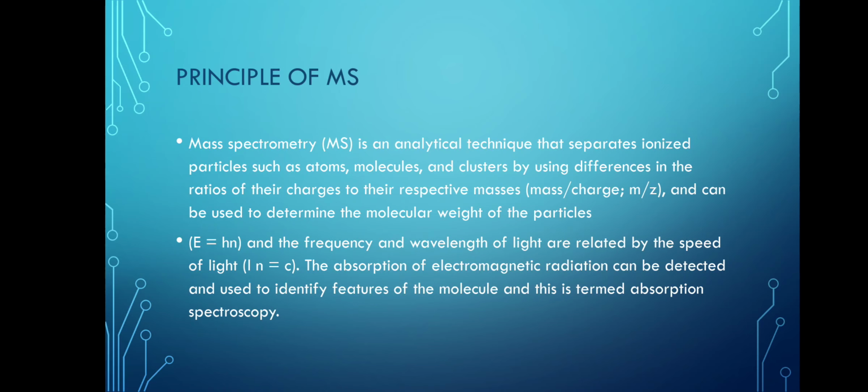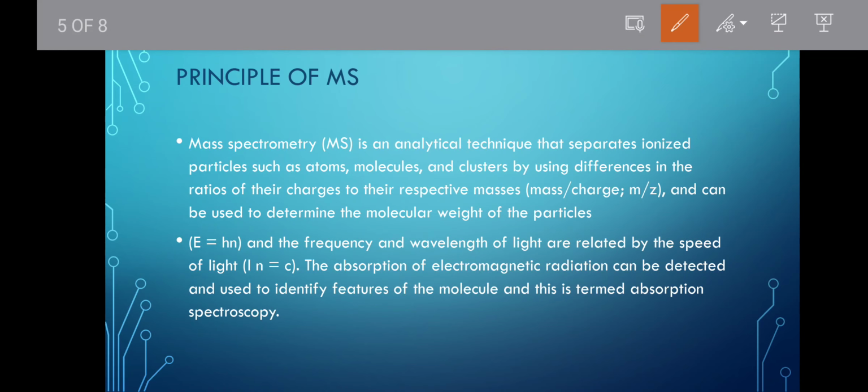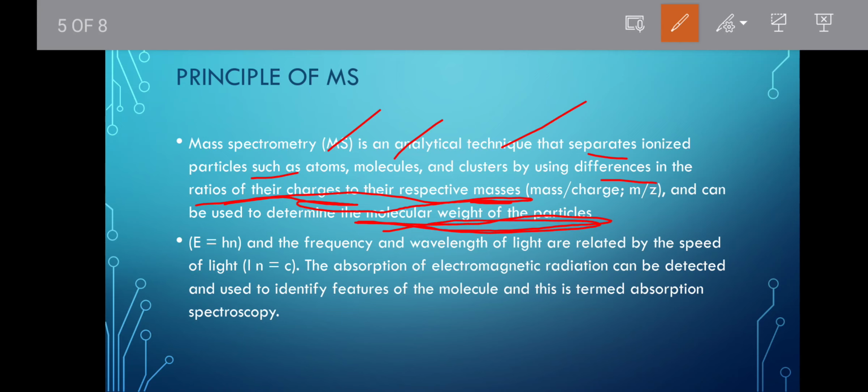The principle behind this is that it separates ionized particles, like atoms, molecules and clusters, by using the difference in the ratio of their charge to their respective mass. We differentiate the mass to charge ratio and then separate them, and this can be used to determine the molecular weight of the particle. So based on the molecular weight we can find out, right?